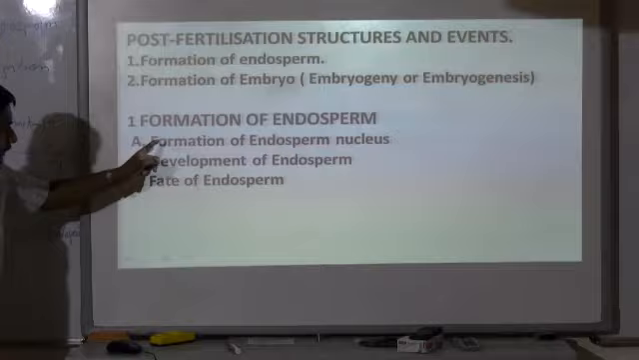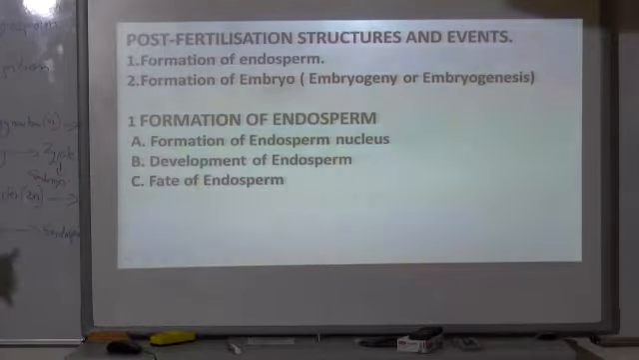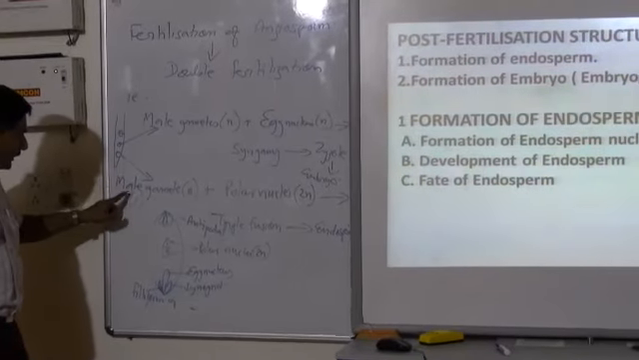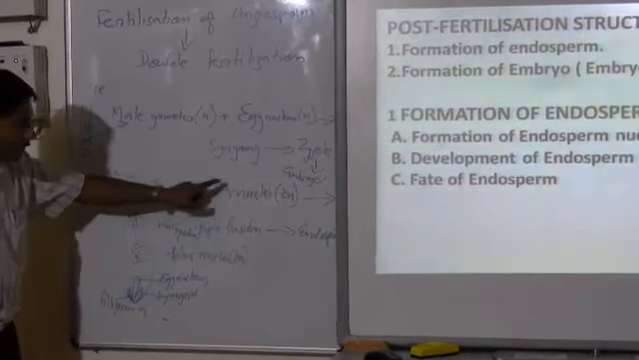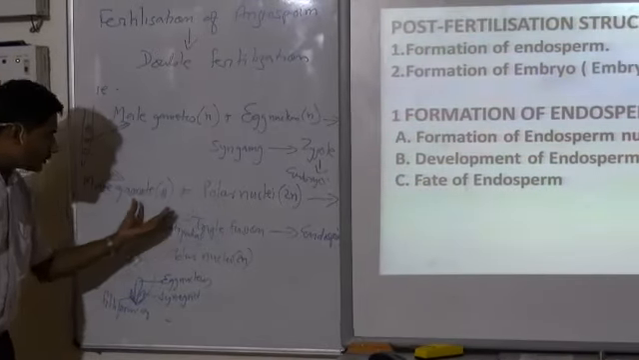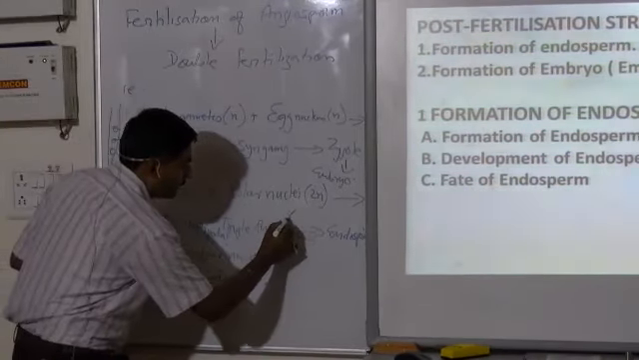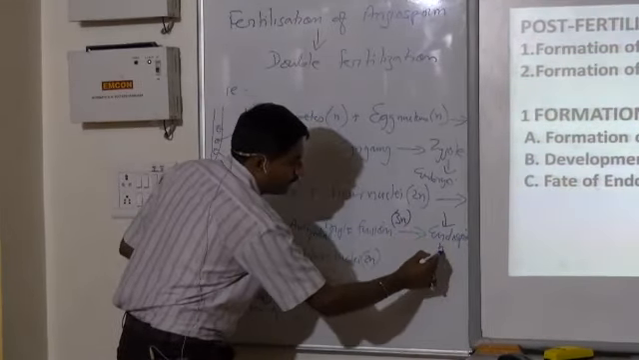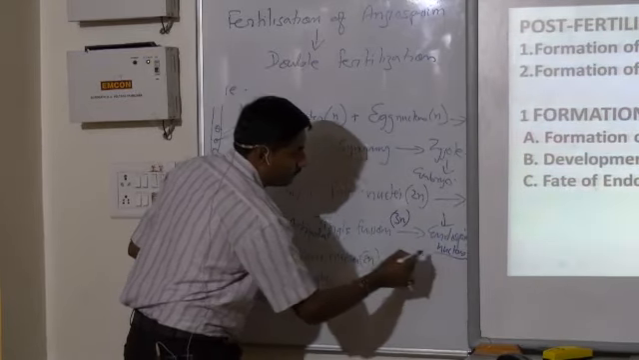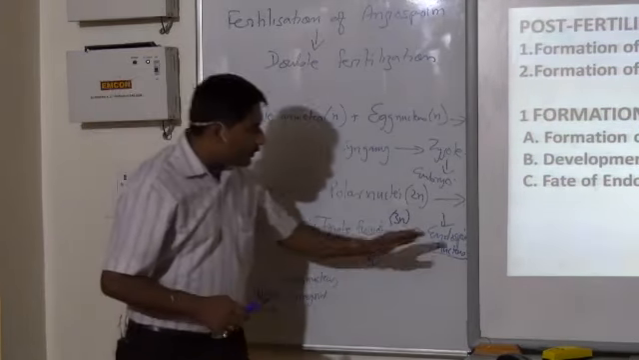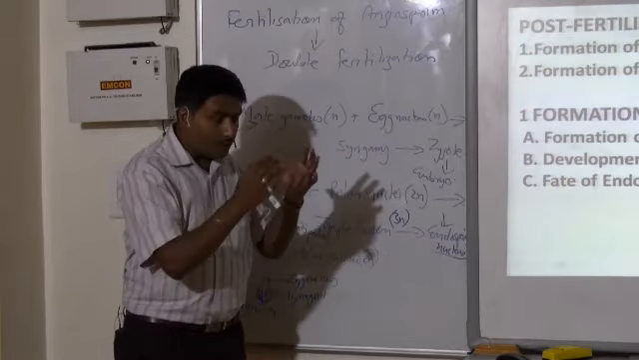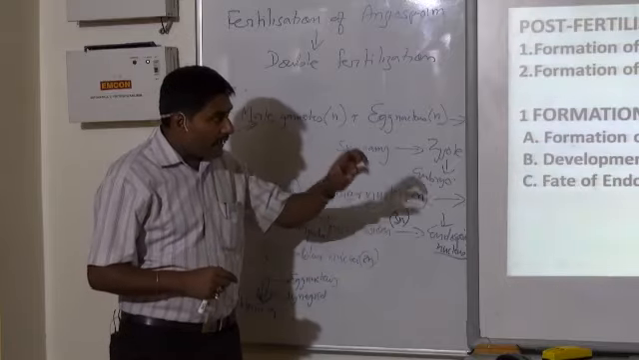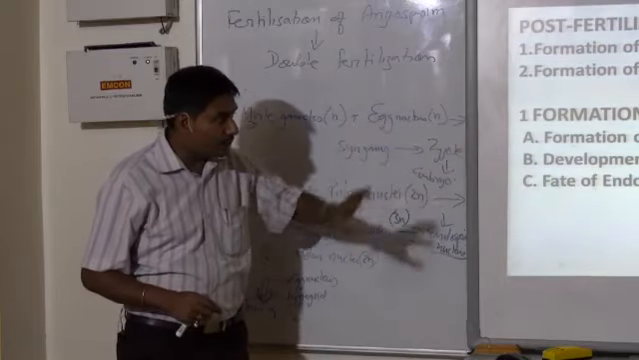First of all, the formation of endosperm nucleus. Here, the male gamete plus polar nuclei, when they fuse together, result in triple fusion, that is 3N. This 3N results in the formation of endosperm nucleus. Later on, what will happen? Callus gets formed, cell wall gets formed, and finally it forms a nutritive tissue.